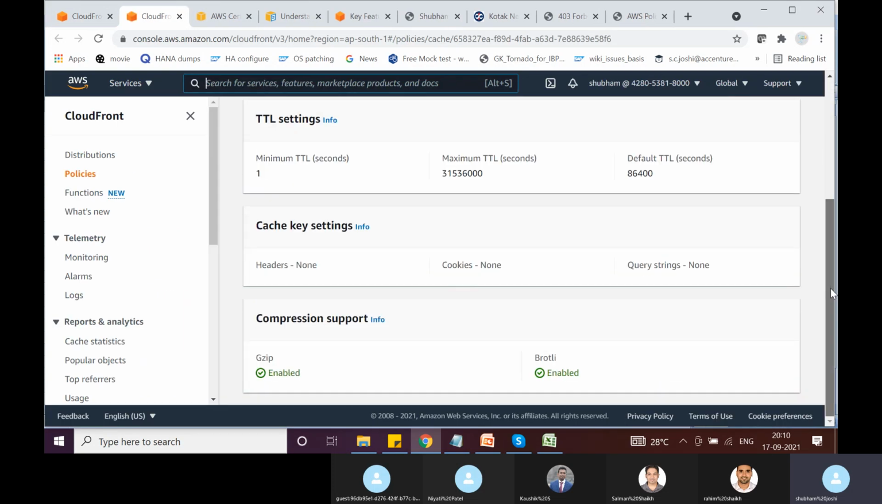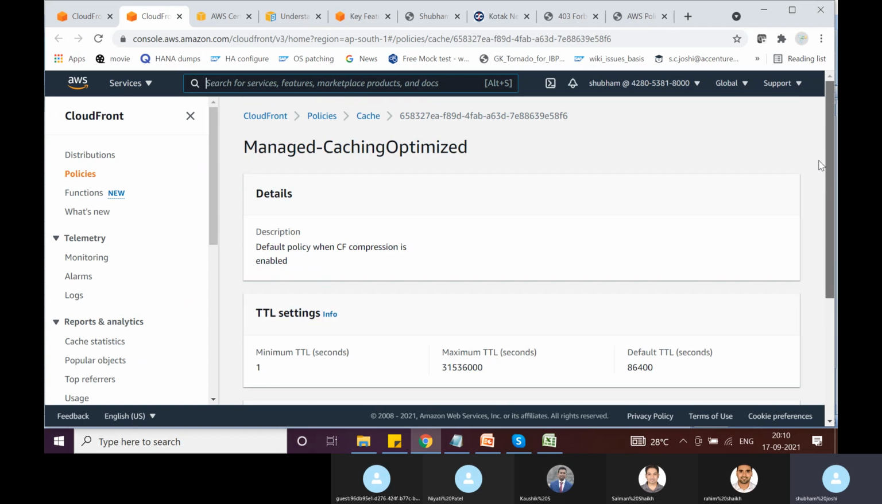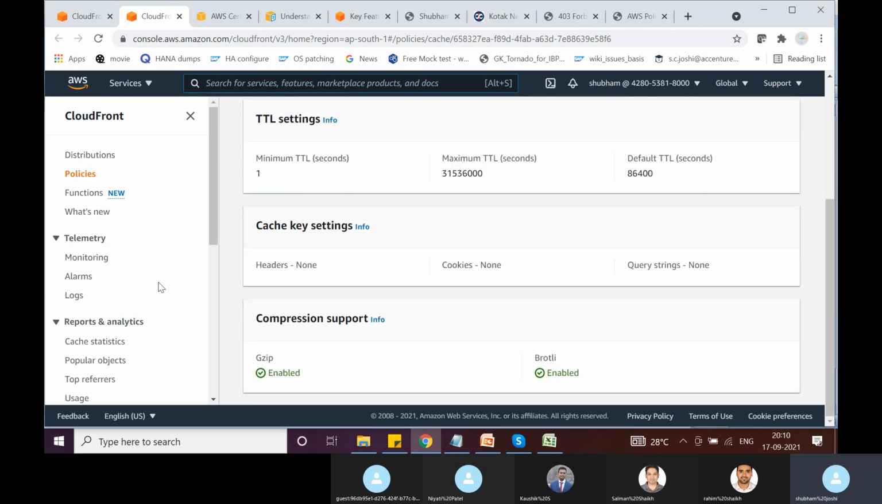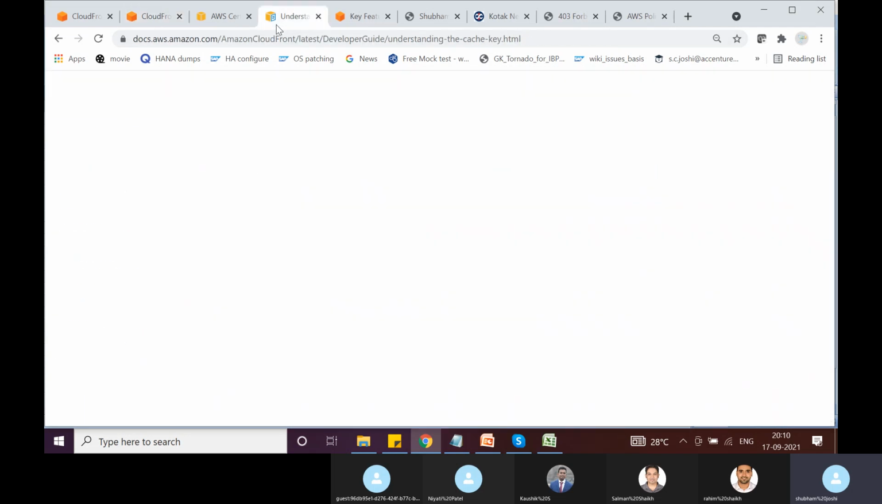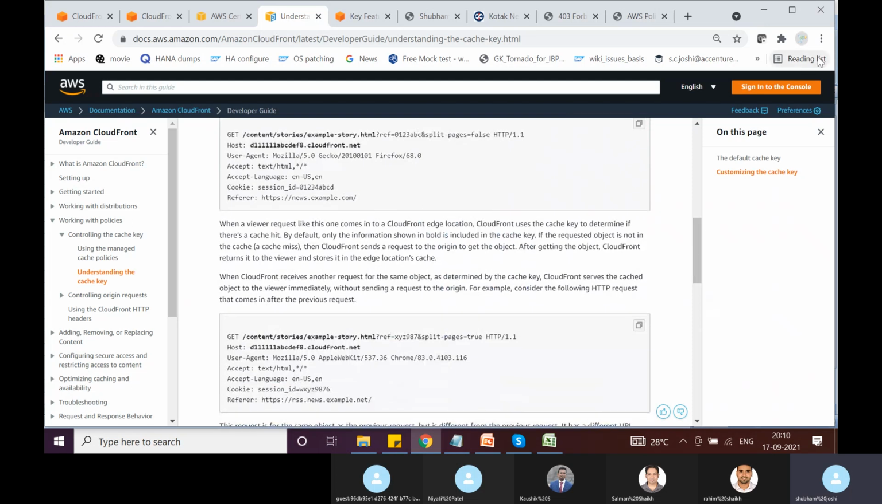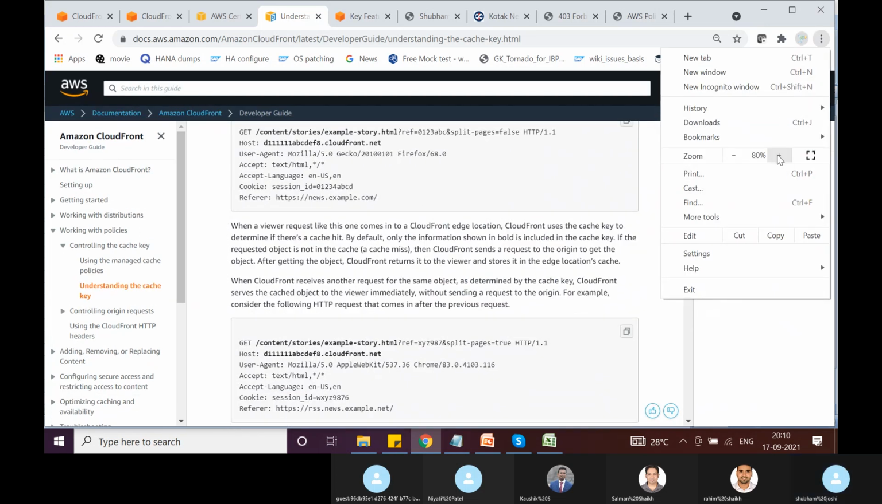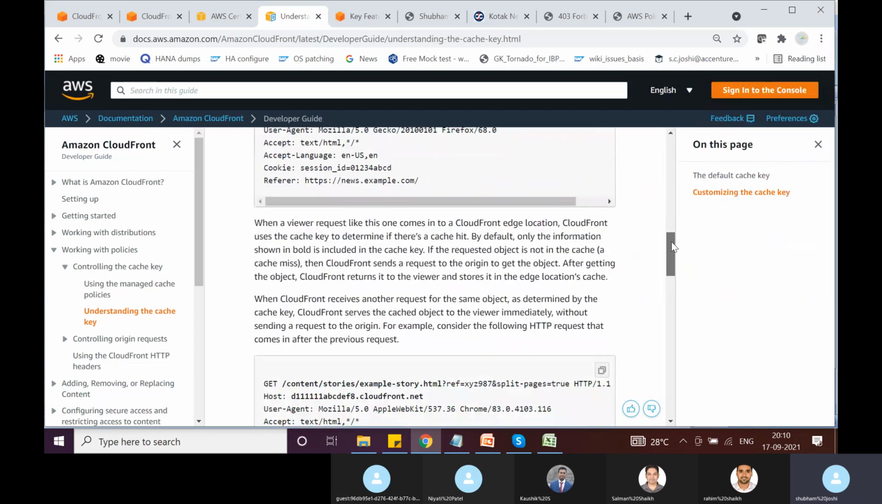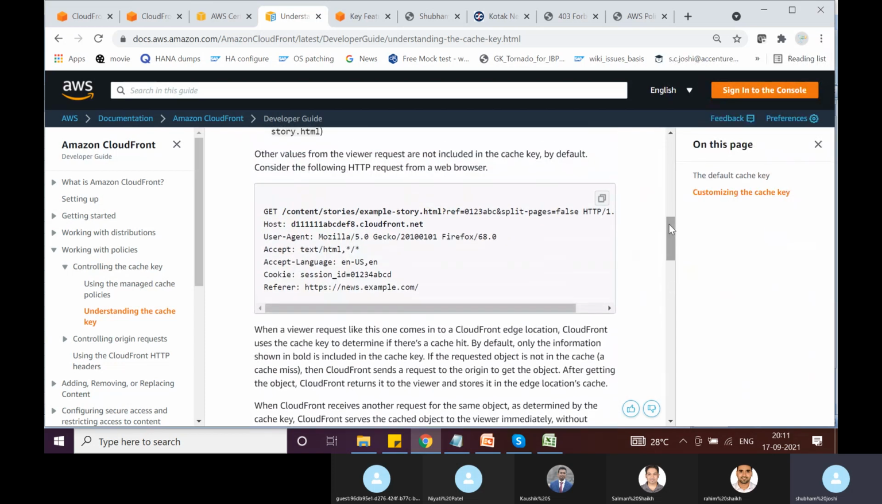Okay, in this caching optimized cache policy, headers are not being cached. Cookies are also not being cached, and query strings are also not being cached. So basically the only thing that CloudFront sees is the object name. I think this will make more sense. See here, if I try to zoom it, these two are HTTP GET requests.